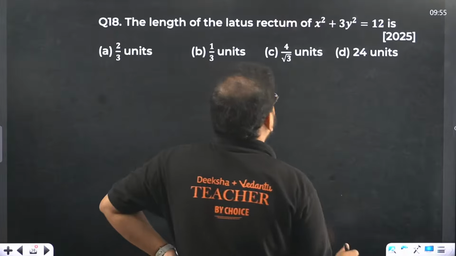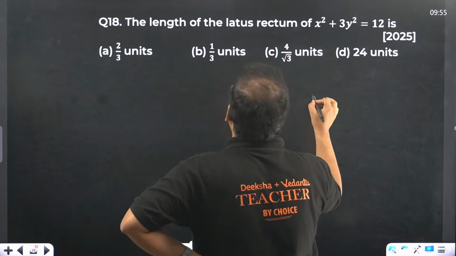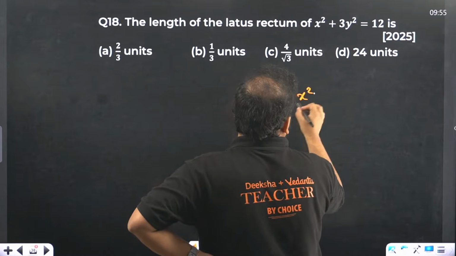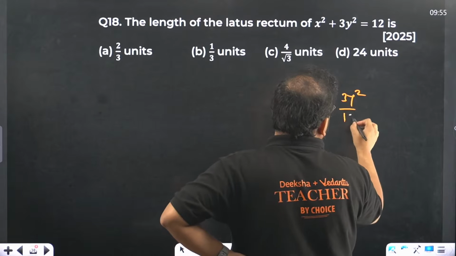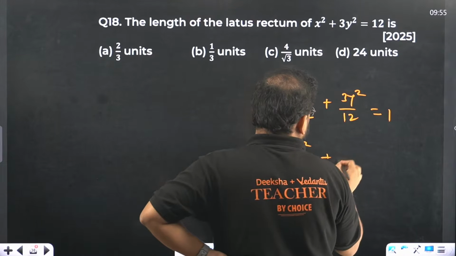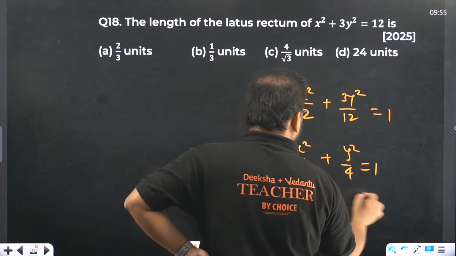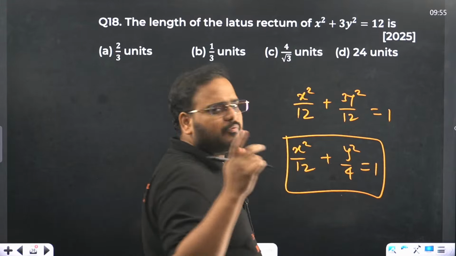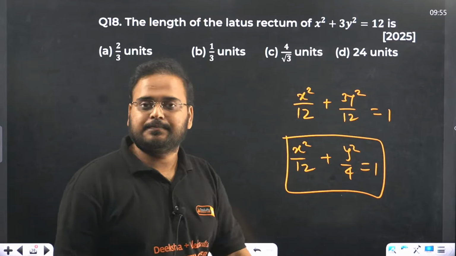Yeah. So let's do one thing. First get the ellipse form clearly. We get here x square by 12 plus 3y square by 12 equals to 1. So x square by 12 plus y square by 4 equals to 1. Now let me tell you very clearly. You will solve this question in 1 second if you know the formula. If you don't know, you can never solve this question. What's the formula?